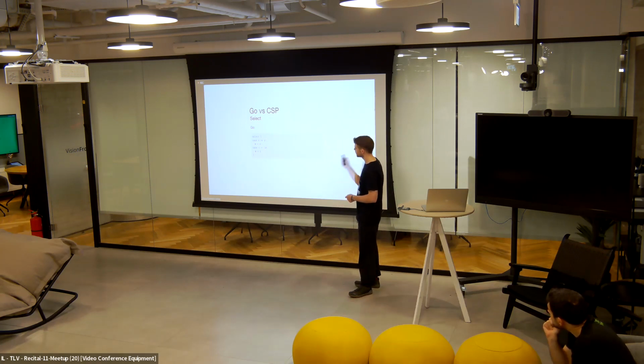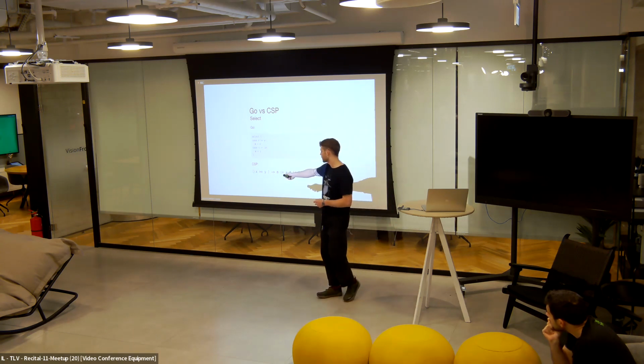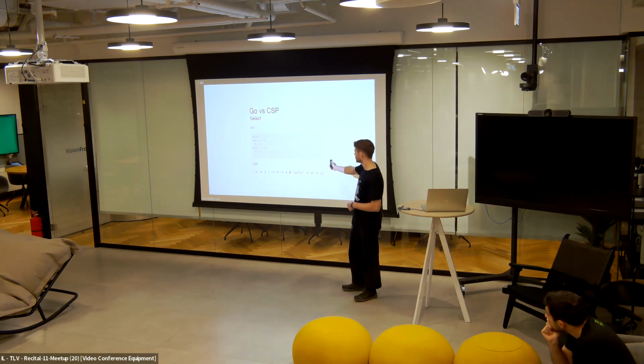And in CSP, you actually have exactly the same behavior. You can achieve it with this # operator. So here on the left, we have the case of X is larger than Y. And on the right, we have the case where we read C from the channel in.